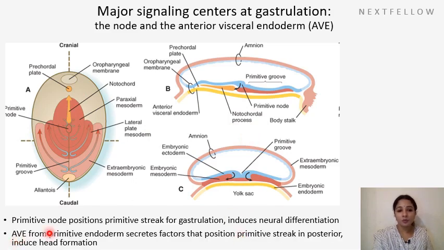So the primitive node position is determined by nodal genes, and it induces neural differentiation. So once the primitive streak forms, the notochord will form. The notochord will induce the development of the neural tube and nervous system. And also the anterior visceral endoderm secretes factors that position the primitive streak in the posterior and induce head formation.